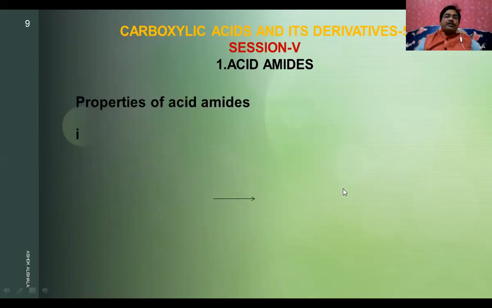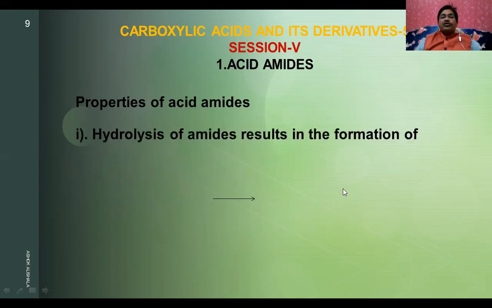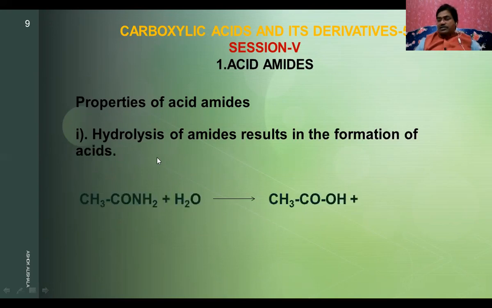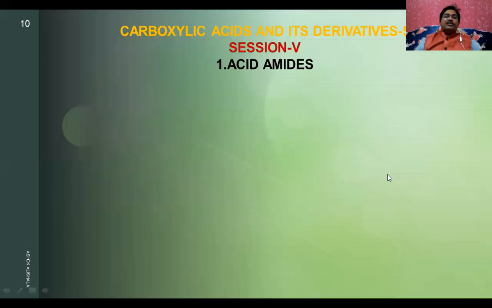In the case of the properties of amides, the first one we discuss is the hydrolysis of amides. You know what is meant by hydrolysis? Hydrolysis is nothing but reaction with water. When acetamide is treated with water, observe what happened here. You will get acetic acid and ammonia. That means splitting takes place. H plus ion is added to the NH2 and OH minus ion is added to the CO. Therefore, you'll get acetic acid and ammonia. Now let us see this one.